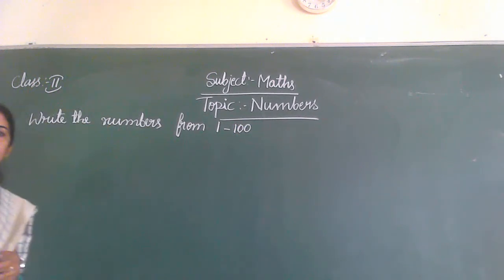Yes, you also write in your notes. Okay, 1 to 100. 1, 2, 3, 4, 5, 6, 7, 8, 9, 10,